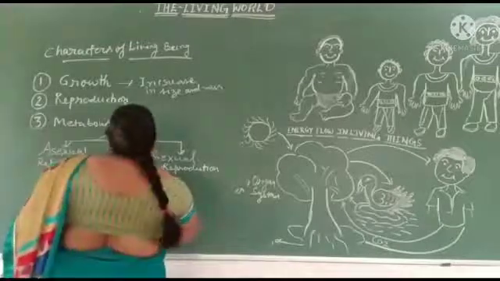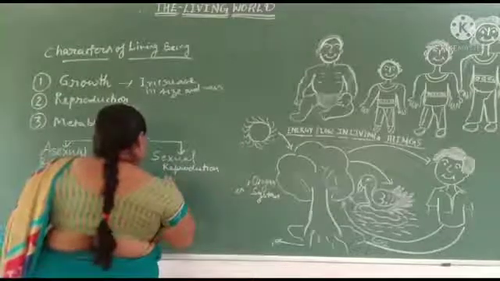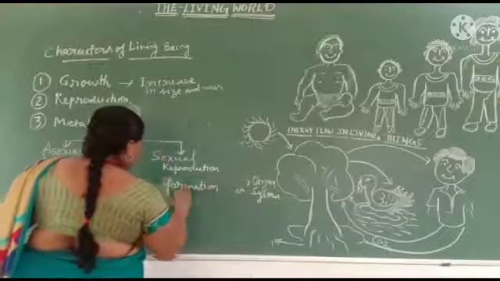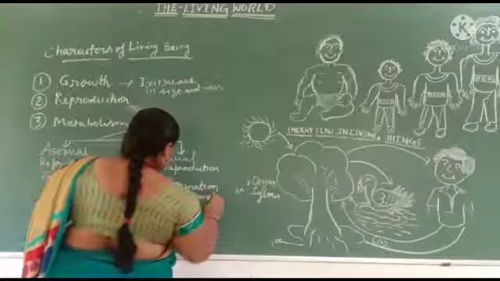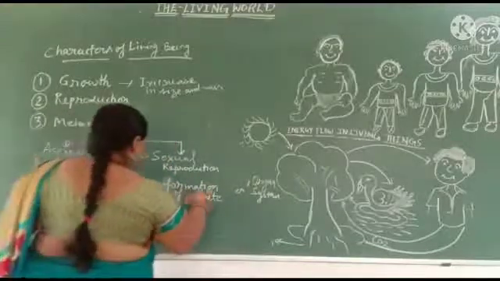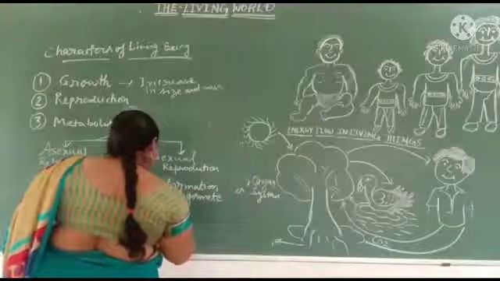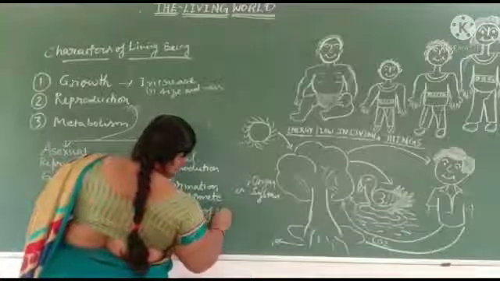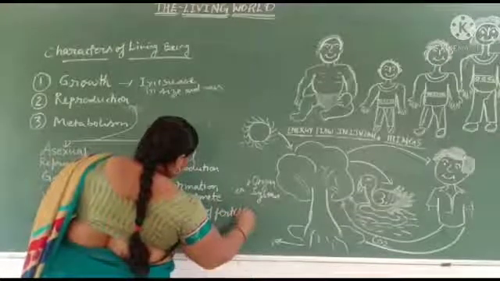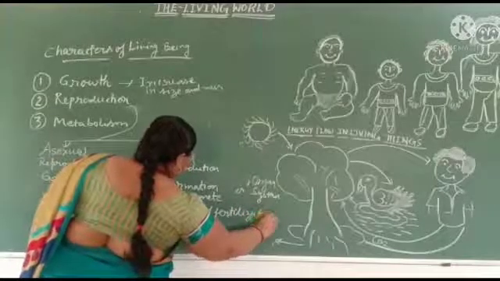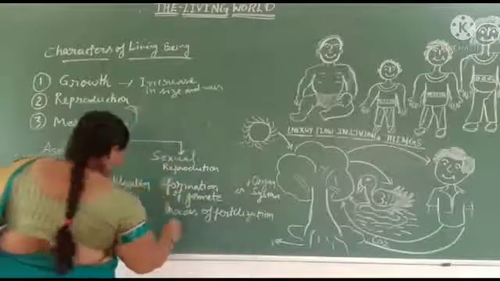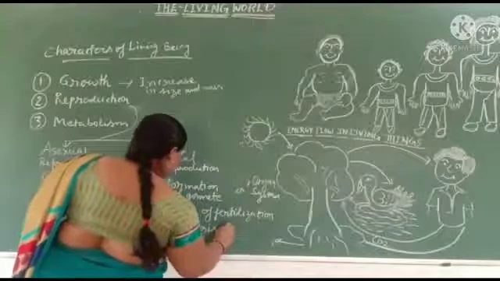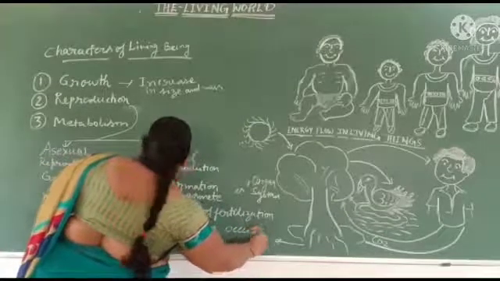In sexual reproduction, there is formation of gametes, the process of fertilization, and meiosis occurs.